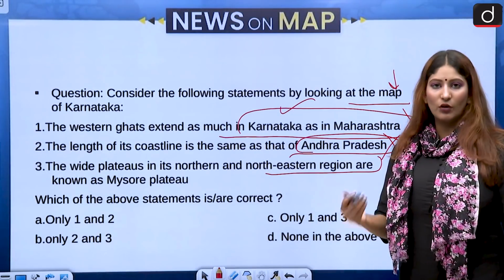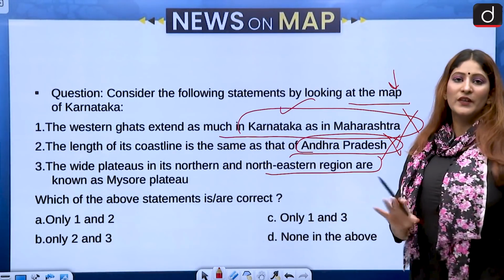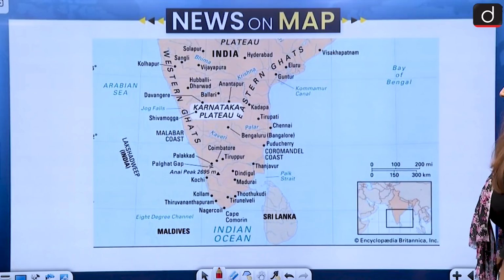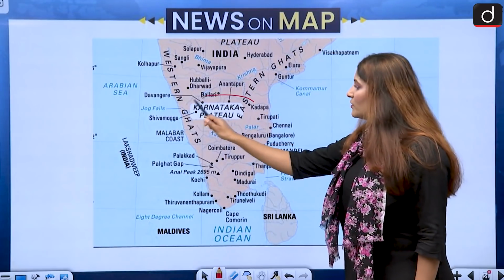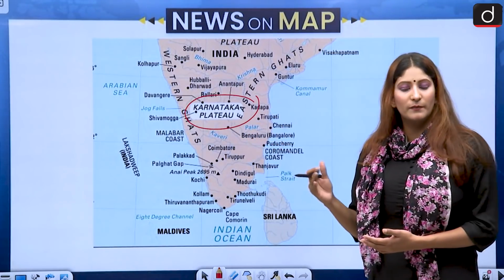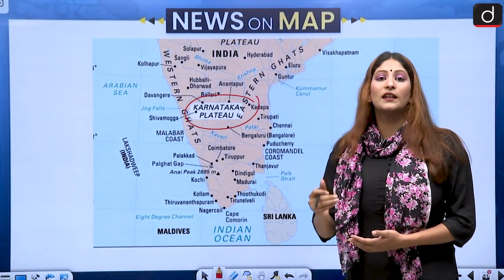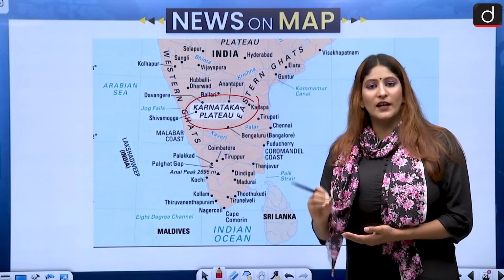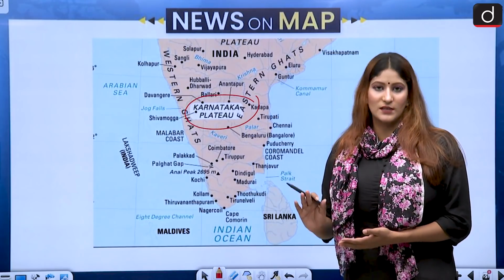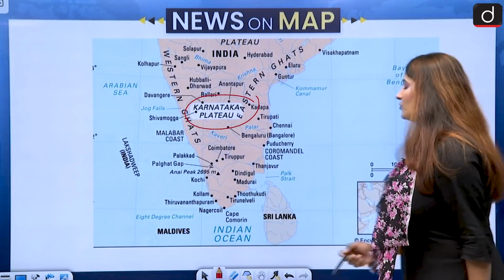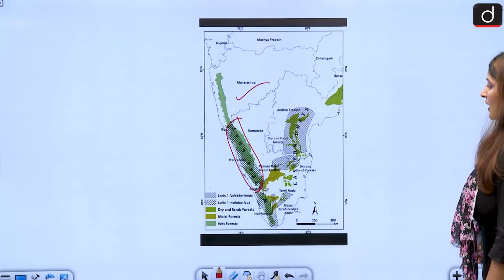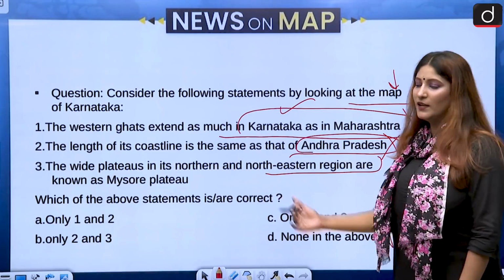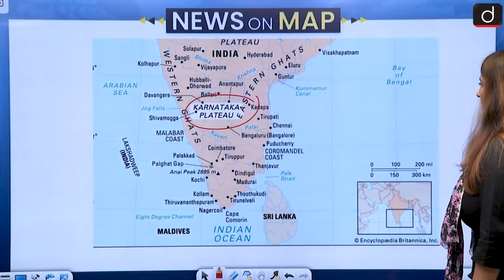The White Plateaus in the northern and northeastern are not known as Mysore Plateaus, because you see here basically if we talk about the Karnataka Plateau, the Mysore Plateau is the southern part of the Karnataka Plateau, and it is situated in southern Karnataka, and of course not north and northeastern region. So you see that makes none of the above are correct. All three are incorrect. Okay, moving on to the next set of questions.